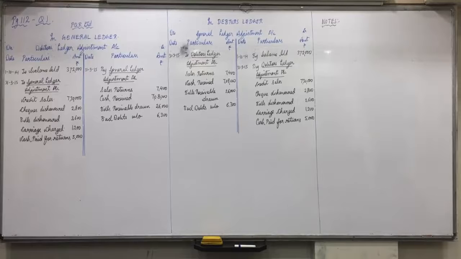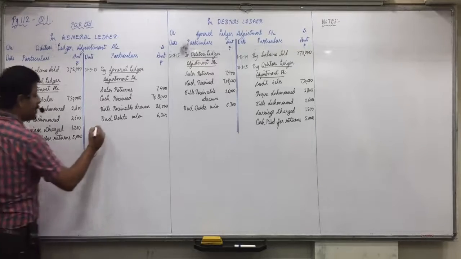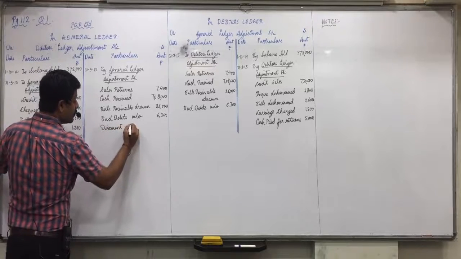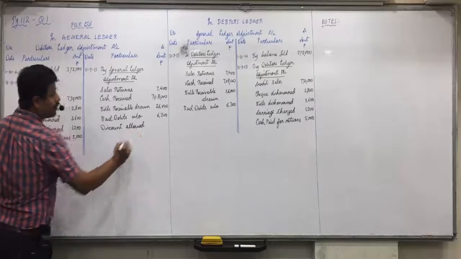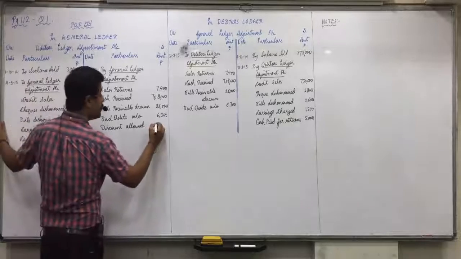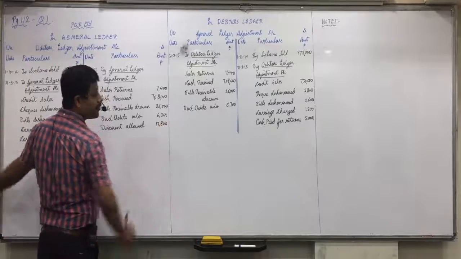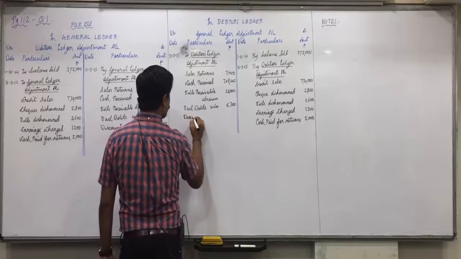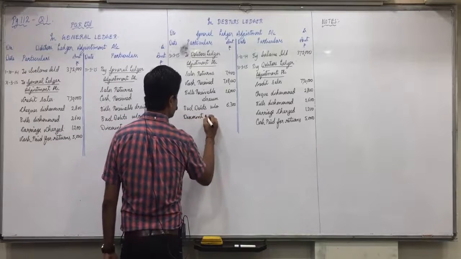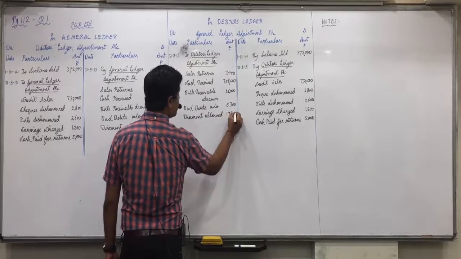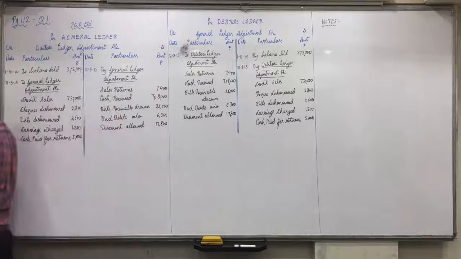Cash discount allowed. Discount allowed to debtors. Okay, to debtors means debtors credit side, discount allowed $17,800. And discount allowed account debit, so general ledger adjustment account debit side, discount allowed 17,800. Able to understand it, everyone?